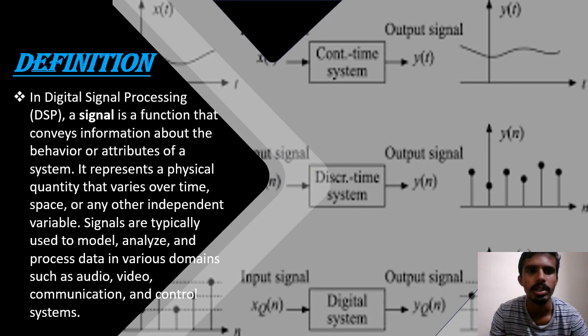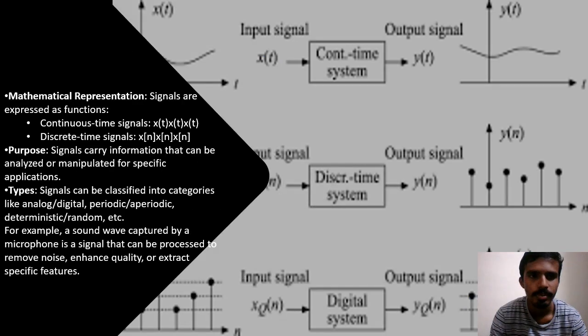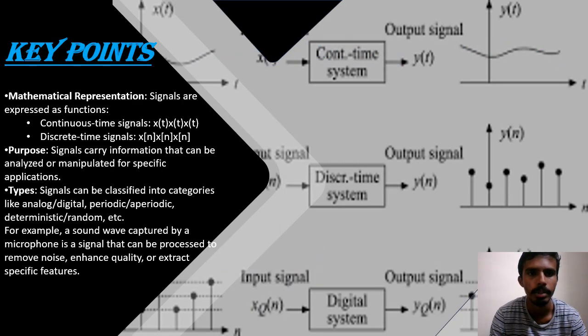In digital signal processing, DSP, a signal is a function that conveys information about the behavior or attributes of a physical system. It represents a physical quantity that varies over time, space, or any other independent variable. Signals are typically used to model, analyze, and process data in various domains, such as audio, video, communication, and control systems. So now we'll be looking into the key points.